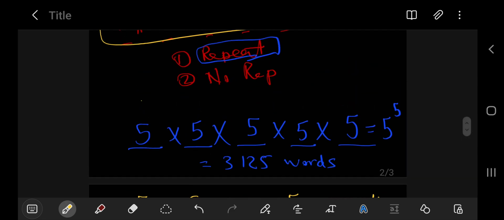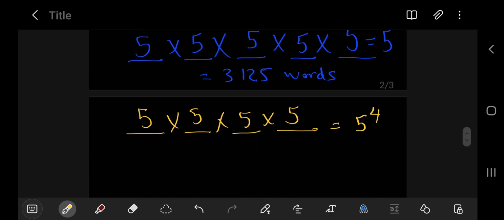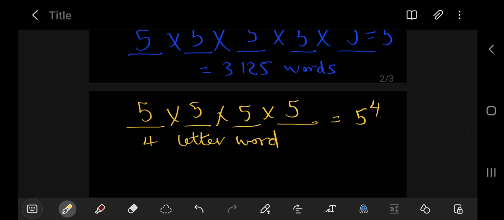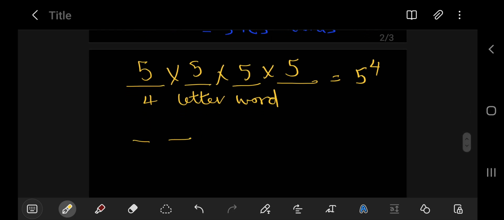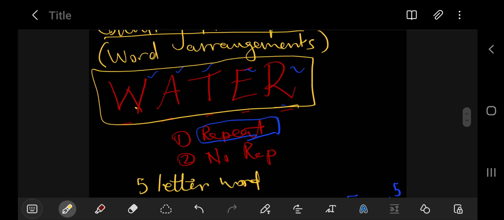So here we're forming a 5-letter word, and here we are forming a 4-letter word. So what if we are forming a 3-letter word and repetition is allowed? You have 5 options for the first one, 5 options for the second one, 5 options for the third one, and that is 5 to the power 3, right? All right, so let's go to the second option.